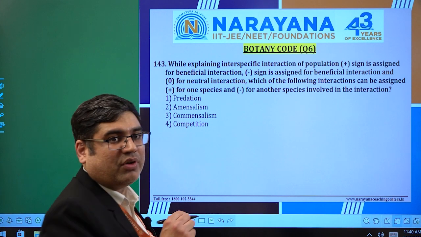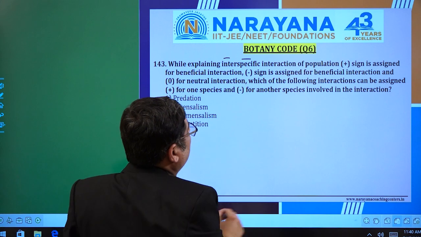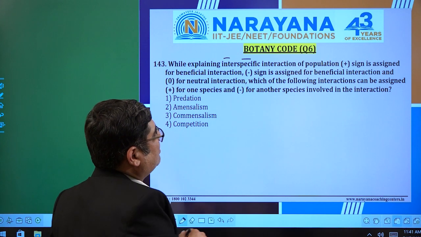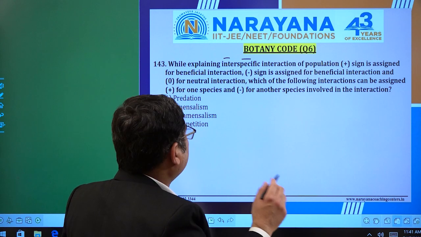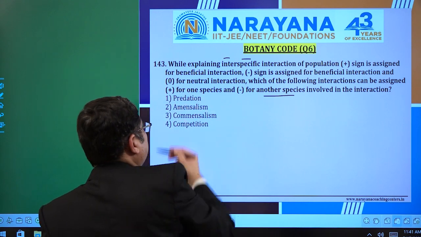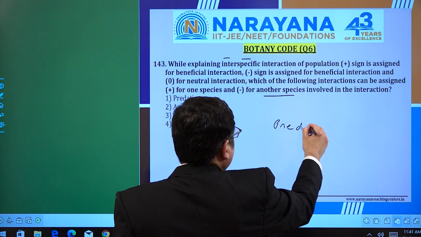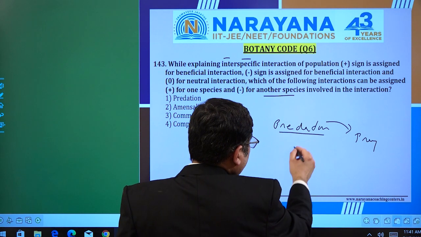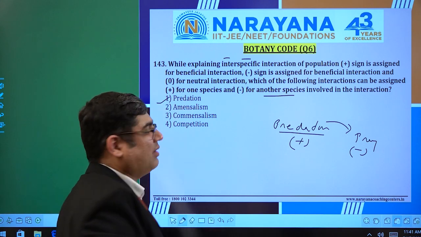Here is question 143. While explaining interspecific interactions, that means between two species, in populations, a plus sign is assigned for beneficial interaction, a minus sign for harmful interaction, and 0 for neutral. Which of the following interactions can be assigned plus for one species and minus for another species? Of course, if I go with the first option, that is predation, where a predator attacks prey. In response to the predator it is plus, and for the prey it is minus. So my simple answer will be option 1.